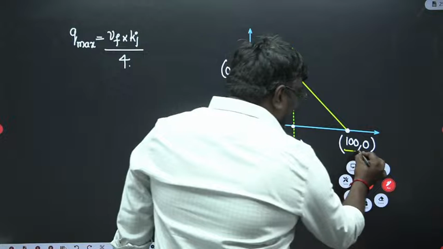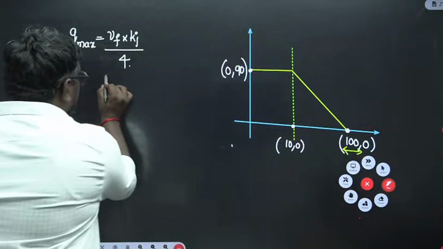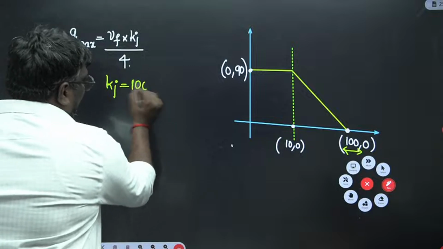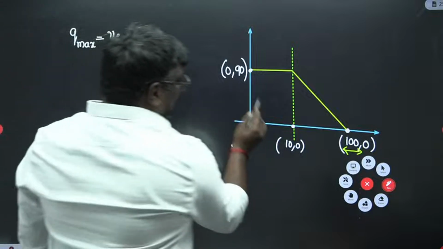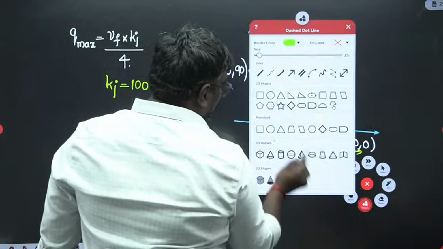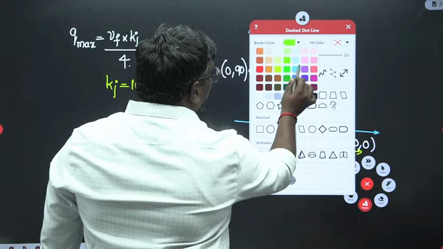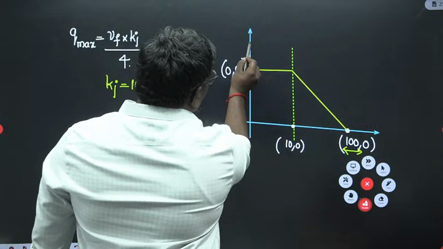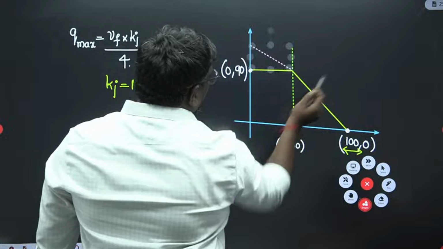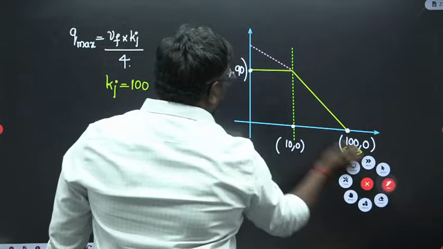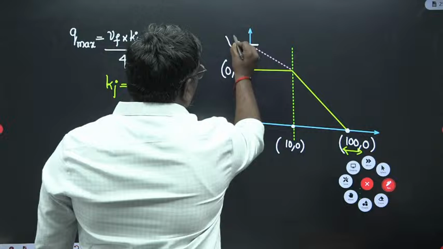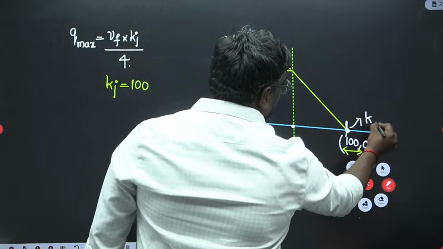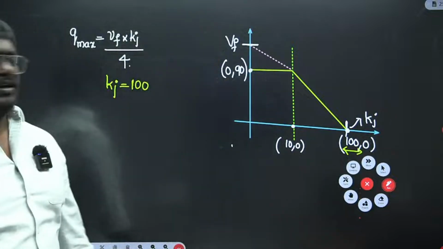Here it is evident from this diagram that Kj is equal to 100, that is the maximum value, 100 vehicles per kilometer. Now this line has to be extended in this way. This line is called Vf and this maximum value is called Kj.